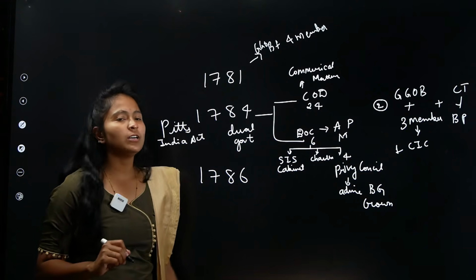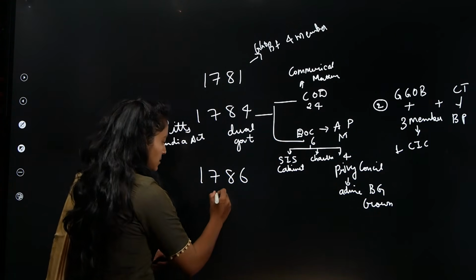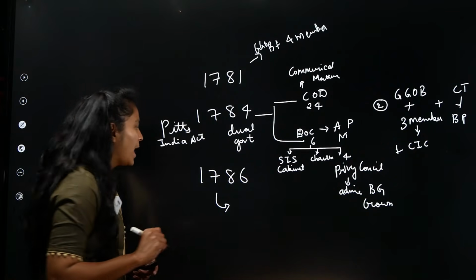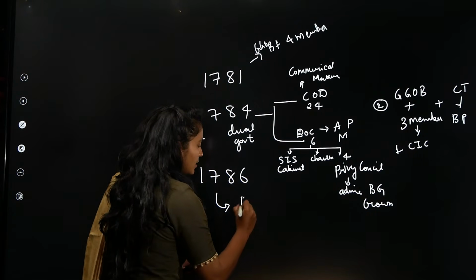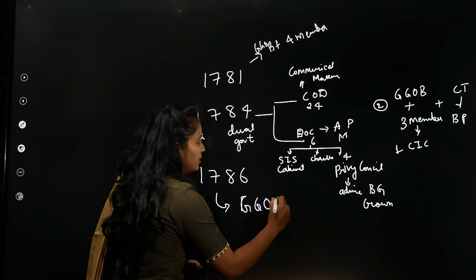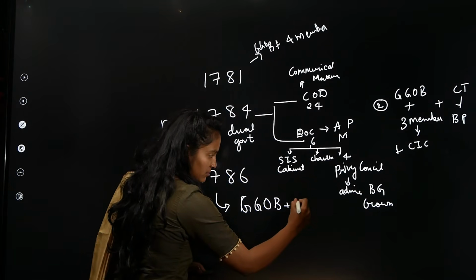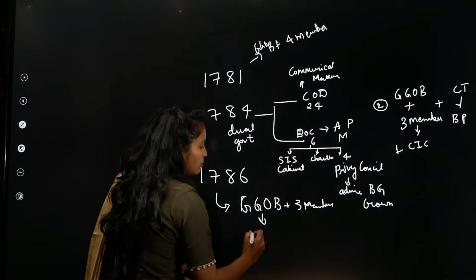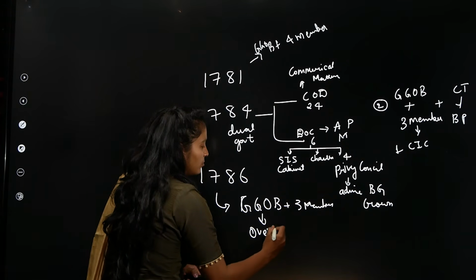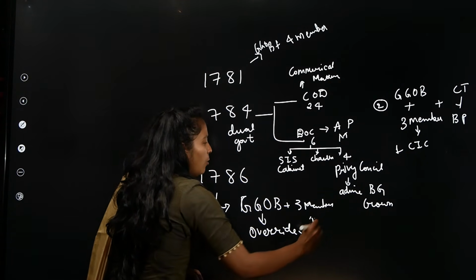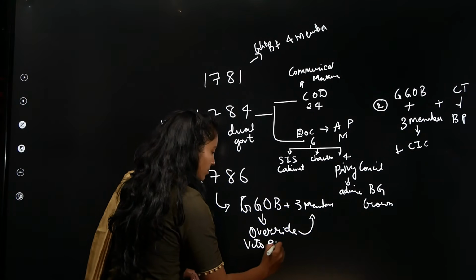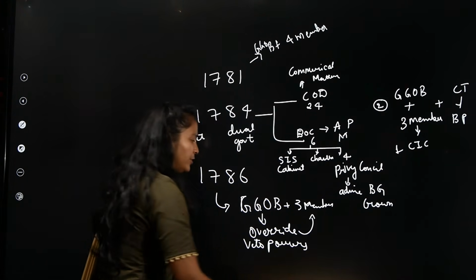This is how the act goes on, and the last important amending act is that of 1786, wherein the Governor General of Bengal is now getting 3 members, of course, but along with that, the Governor General of Bengal is getting a power to override the executive, which is nothing but veto powers.